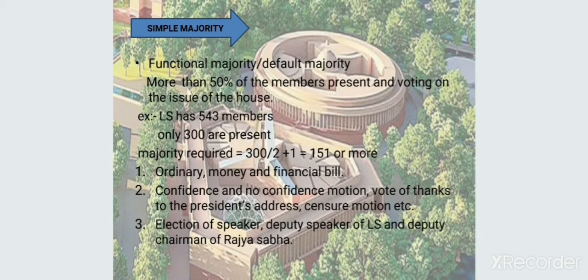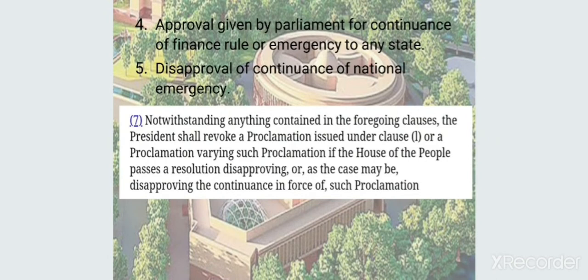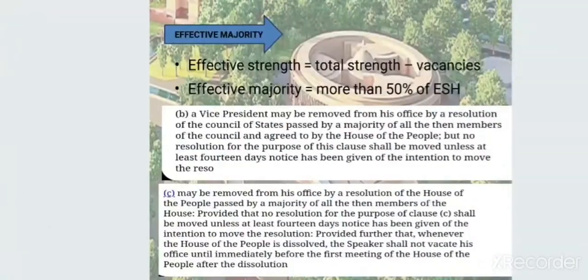Here you can self-study how the president or the chairman of the Rajya Sabha is elected. Now, approval given by the parliament for a continuance of the financial emergency or emergency in any state is also through the simple majority. The disapproval of a continuance of the national emergency, which comes under Article 352 clause 7, which we noticed earlier, is also through the simple majority.